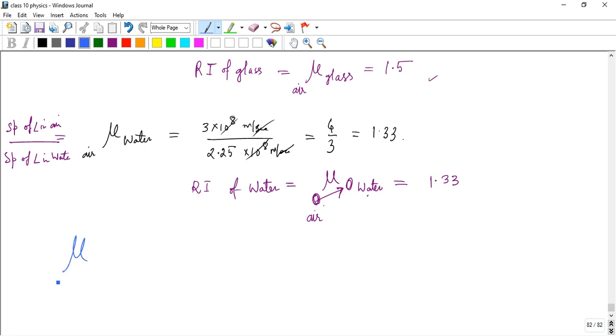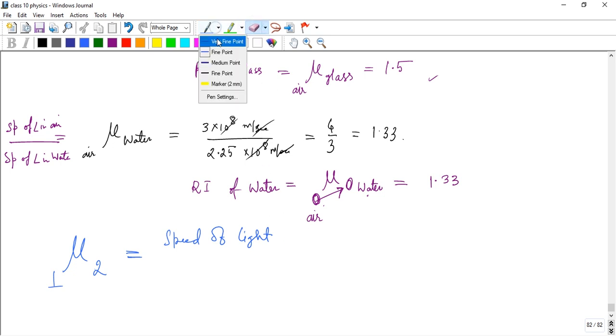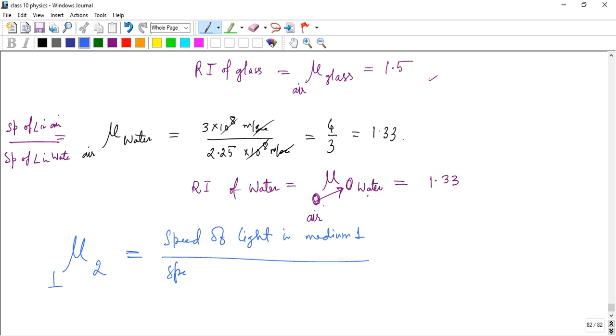Mu 1 to 2, from medium 1 to medium 2, that means the speed of light in medium 1 by the speed of light in medium 2. So you know that that is equal to, that's an important formula.